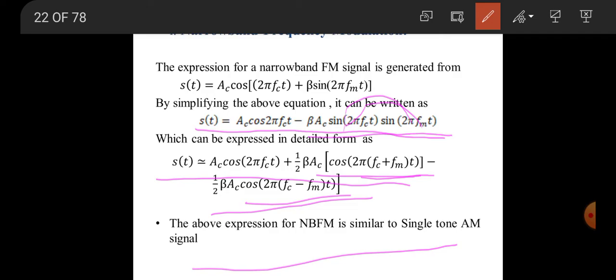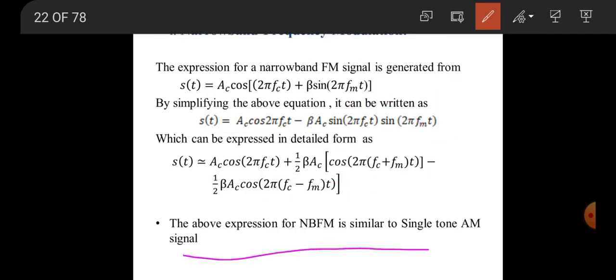This is similar to the single tone AM signal derivation we already did. In that equation we got three terms: carrier, upper sideband, and lower sideband. In the same way, here also we have three terms: the carrier signal, the upper sideband term, and the lower sideband term.